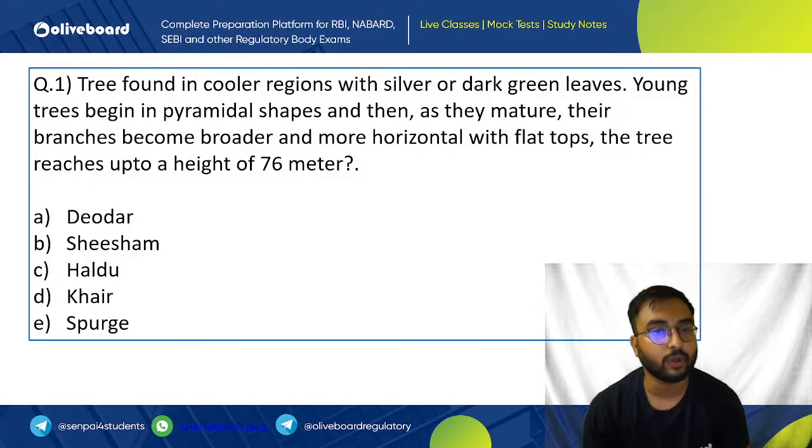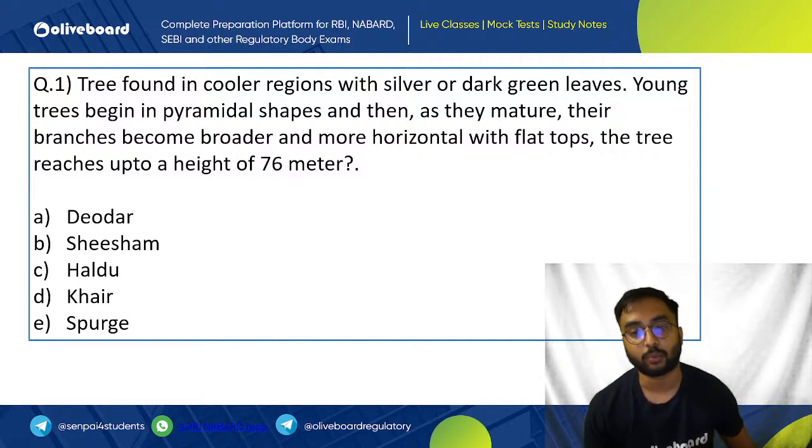Okay, so question number one: a tree found in cooler regions with silver or dark green leaves. Young trees begin in pyramidal shapes, and then as they mature, their branches become broader and more horizontal with flat tops. The tree reaches up to a height of 76 meters. Which of the following is this tree? Deodar, Shisam, Haldu, Khair, Spurge. Try to answer, guys.